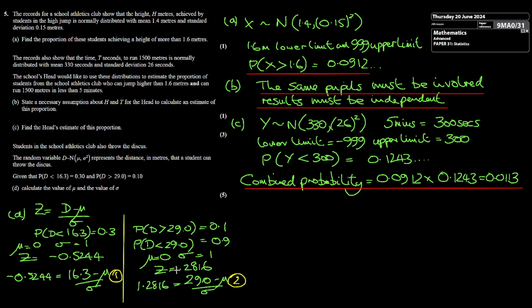1.2816. So I've written out the two simultaneous equations substituting both our sets of values into our equation for Z. Here are the two Z scores, 16.3, that limit minus mu over sigma, and 29 minus mu over sigma on this side. If you solve those two simultaneous equations, we get that mu is equal to 20 and sigma is equal to 7.03. And those are the answers.